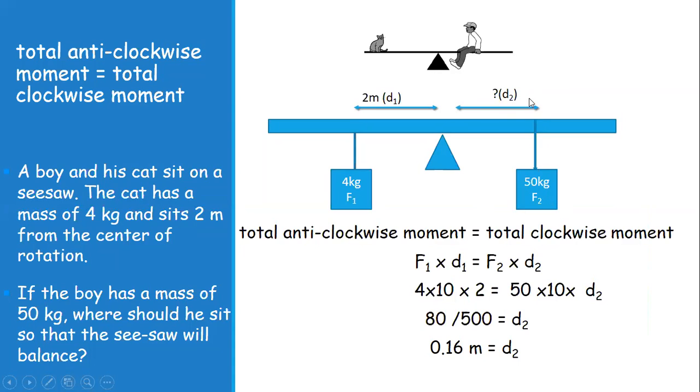We need to find the distance where this person should sit in order to balance this rule. So that will be 500 d. Taking it on this side, that will be 80 upon 500, which is equal to 0.16 meters. So this person must sit at a distance of 0.16 meters from the axis of rotation to balance this meter rule. So this is another numerical.